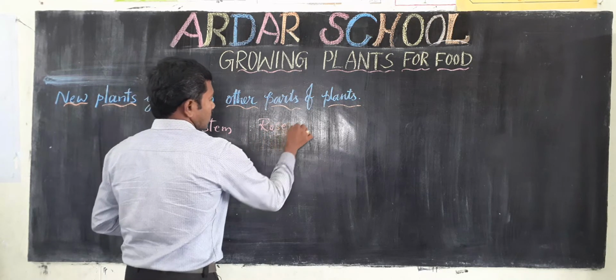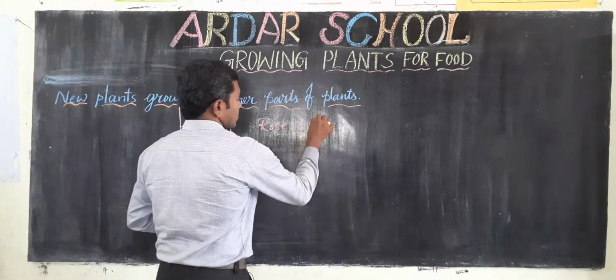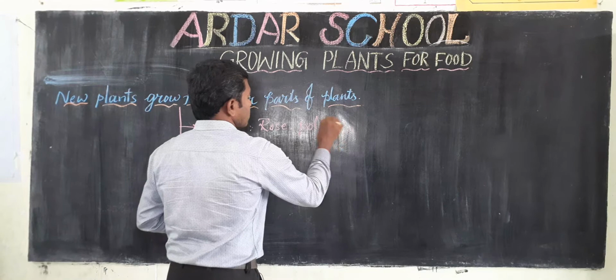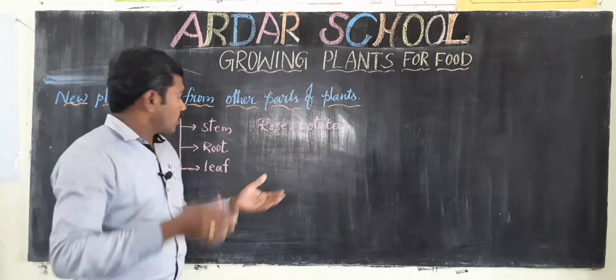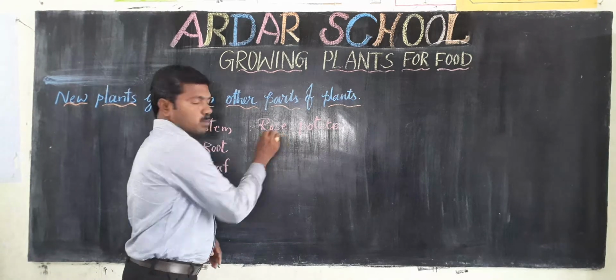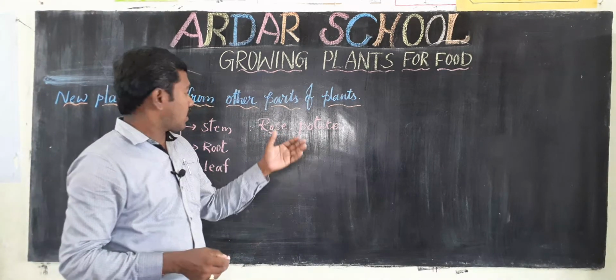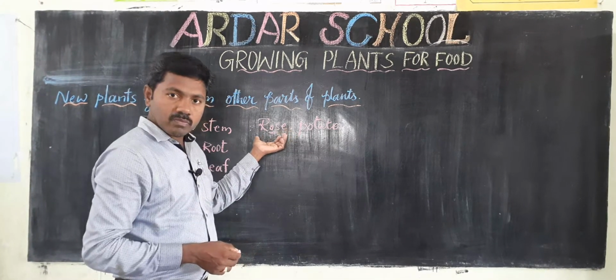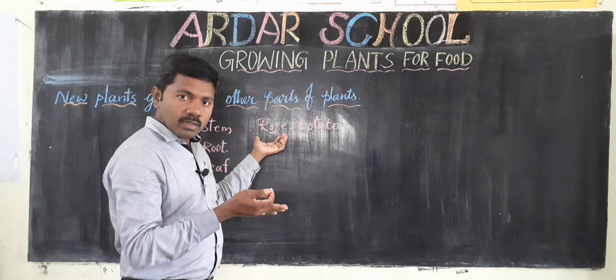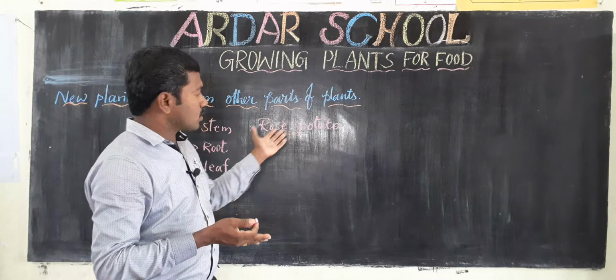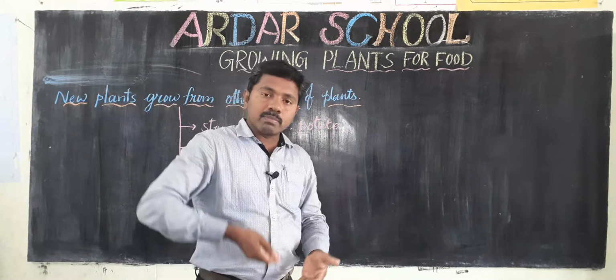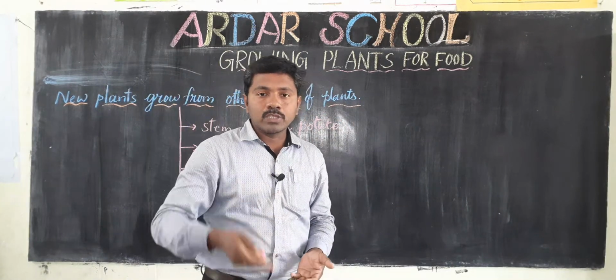For example, if you take the rose plant and cut a branch, and sow that in another place, it can grow like a new plant.